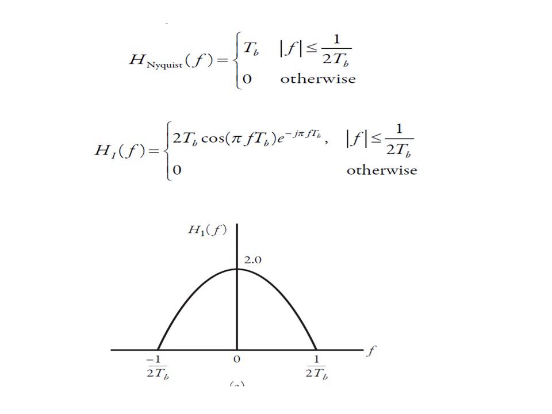So the value of H Nyquist f will be Tb. Substituting this in the previous equation of H1f, we get H1f equal to 2 Tb cos pi f Tb e raised to minus j pi f Tb. In place of H Nyquist f, I have written Tb.